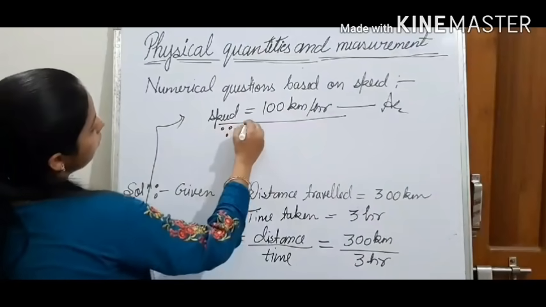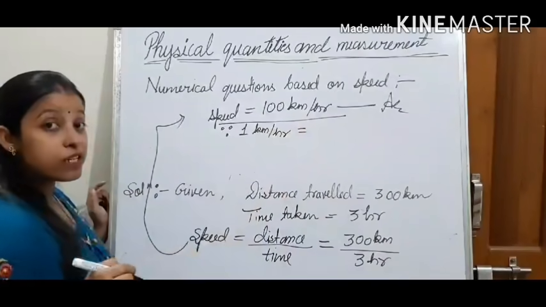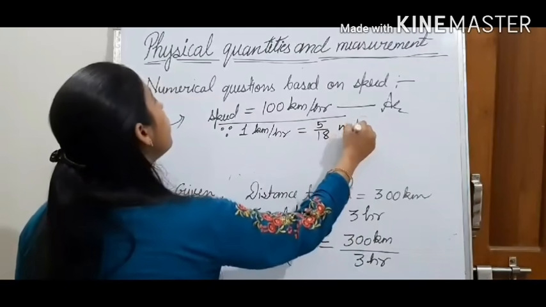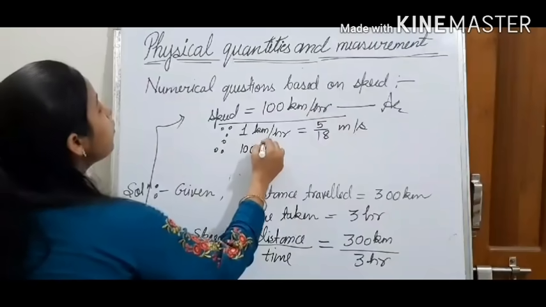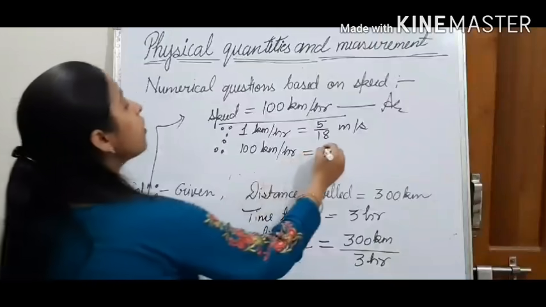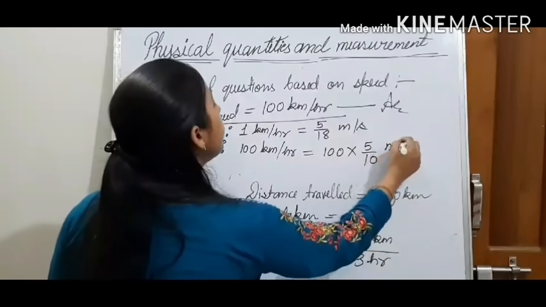Since 1 kilometer per hour is equal to how much meter per second? 5 upon 18 meter per second. Therefore, in 100 kilometer per hour, how many meter per second will be there? 100 into 5 upon 18 meter per second.